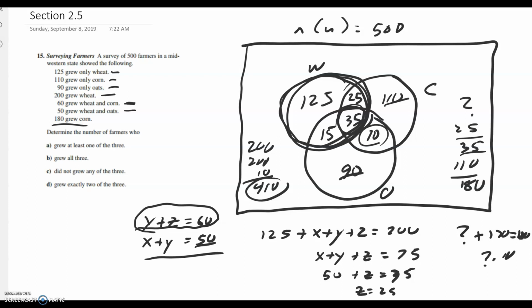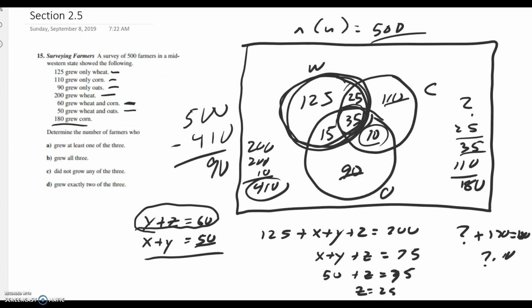Part C, did not grow any of the three. Well, we got 410 out of 500. So how many didn't grow any? It would be the total, 500 minus 410. That should be 90.